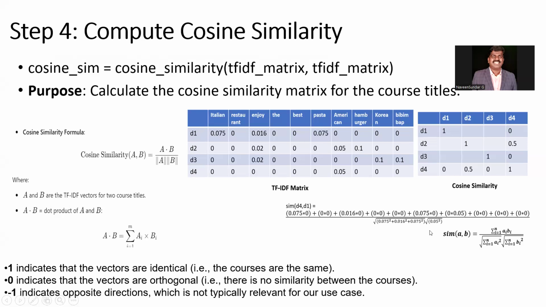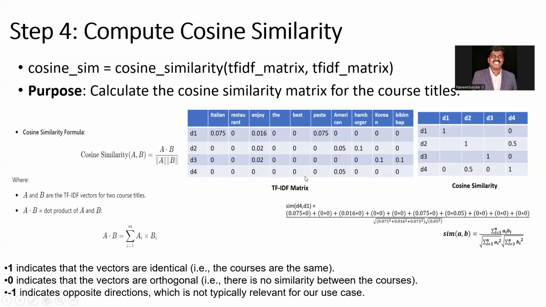So I'm getting some answer. For D1 and D4, I'm getting 0, so I put 0 for D1 and D4. And again here also I'm putting 0. Similarly for D2 and D1, and D1 and D3. D1 and D4 we already made. Similarly, D2 and D3 we have to make. When I do all these similarity measures, I fill in this particular table. This is the cosine similarity.